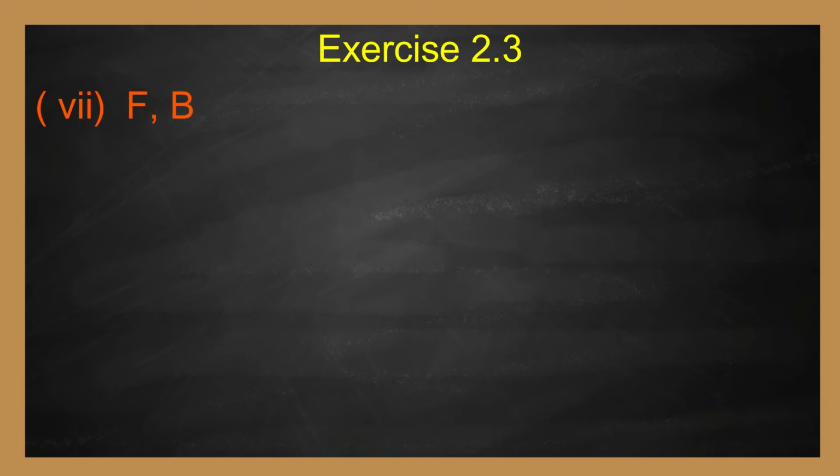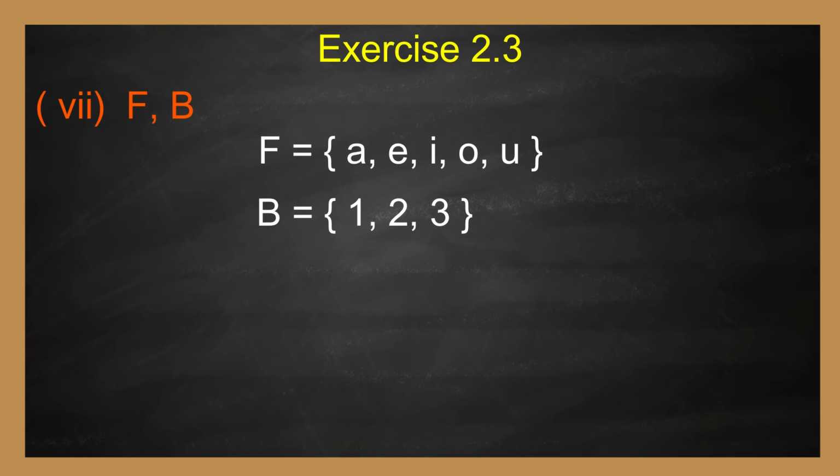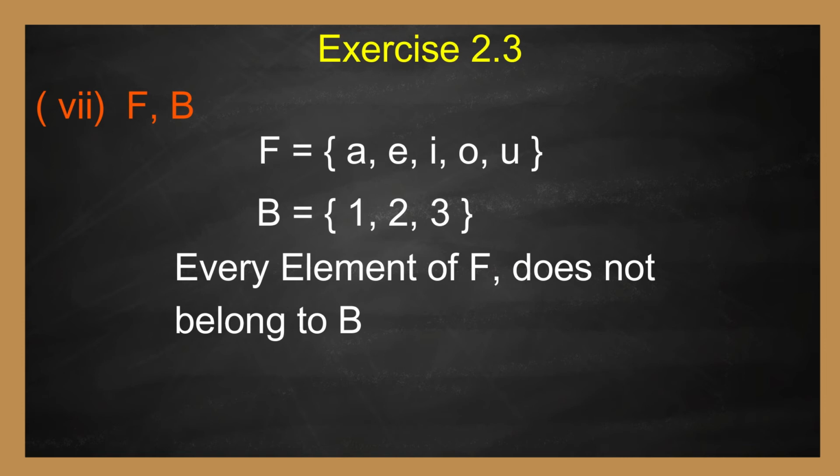Next, seventh one, F and B. F is equal to set of A, E, I, O, U. B equal to set of 1, 2, 3. Every element of F does not belong to B. Therefore, F is not subset of B. Therefore, F is not equal to B.